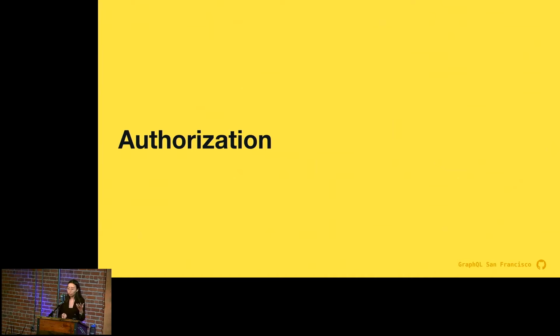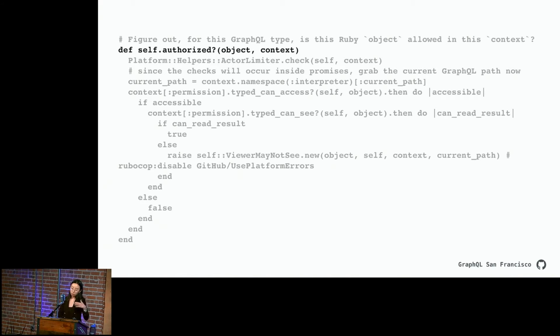So we use GraphQL Ruby. That's the gem that we pull in for GraphQL. And we hook into the .authorize method in GraphQL Ruby. But actually, before I go on, I just want to say that GraphQL Ruby has really good docs. And if you want to read more about its implementation or authorization within the gem, definitely recommend taking a read. So we hook into the .authorize method.